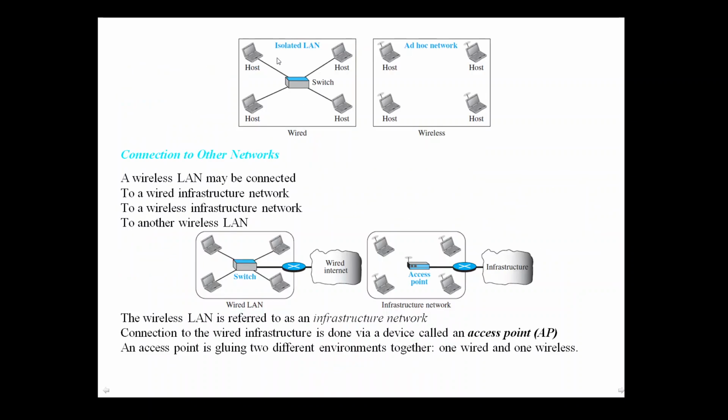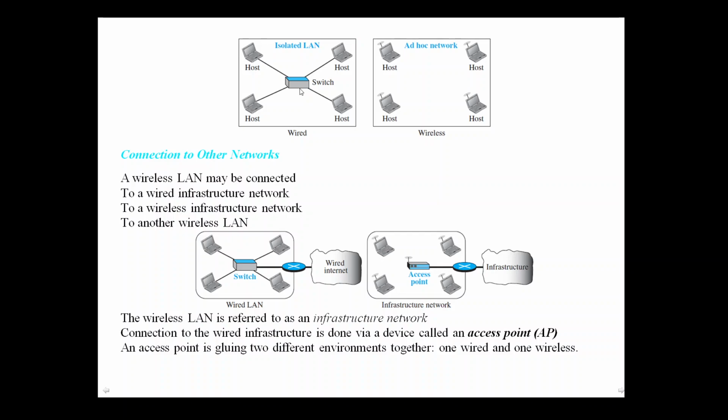So see this figure, this is a wired isolated LAN. Here we have the switch. To that switch, hosts are connected. And this network is not connected outside. So that's why it is called an isolated LAN.